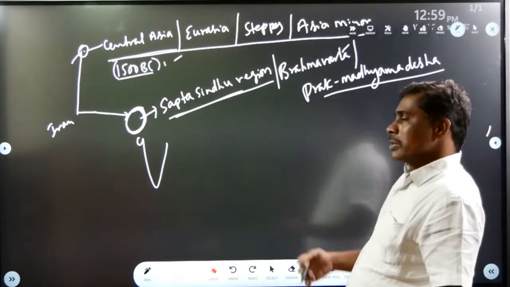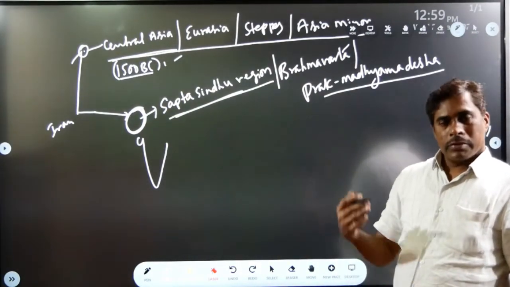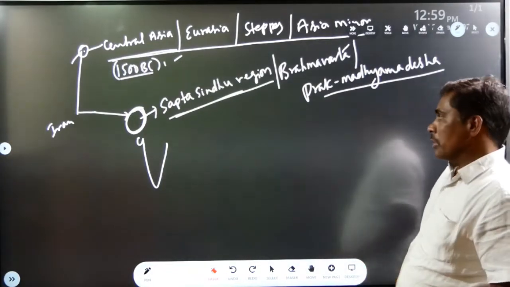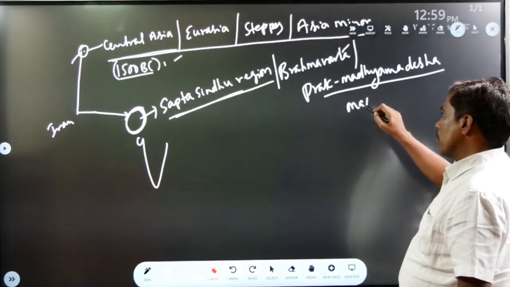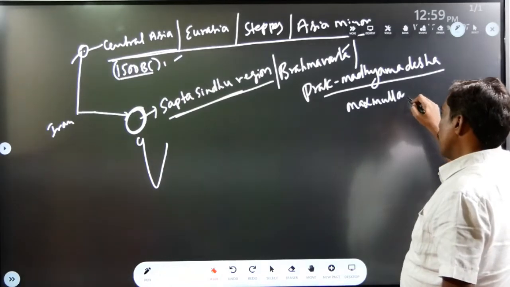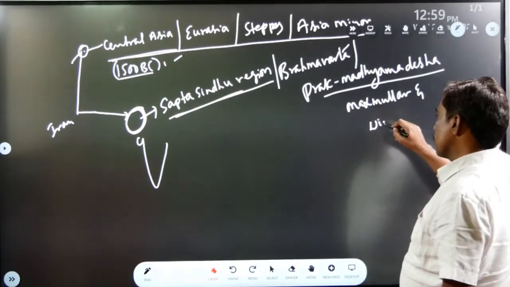In this way, Aryans came from Central Asia according to Max Muller and Winternitz.